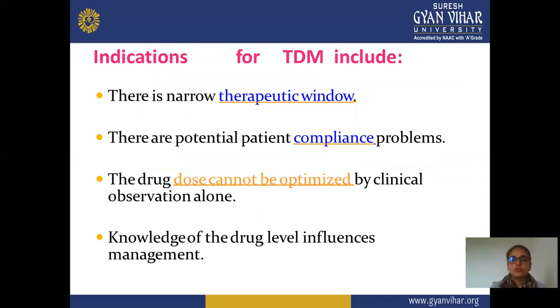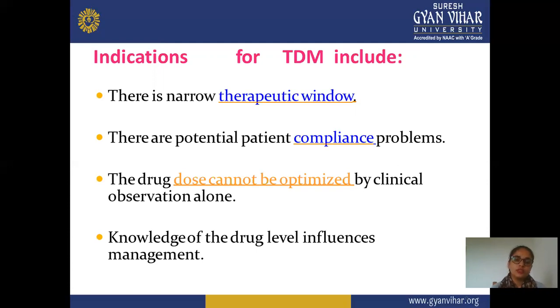Next is the indication of TDM. In this, there is a narrow therapeutic window, meaning the therapeutic window is narrow in this condition of TDM. And next is potential patient compliance problem. Some problem with patient compliance is also observed, so the potential patient compliance problem is also an indication.